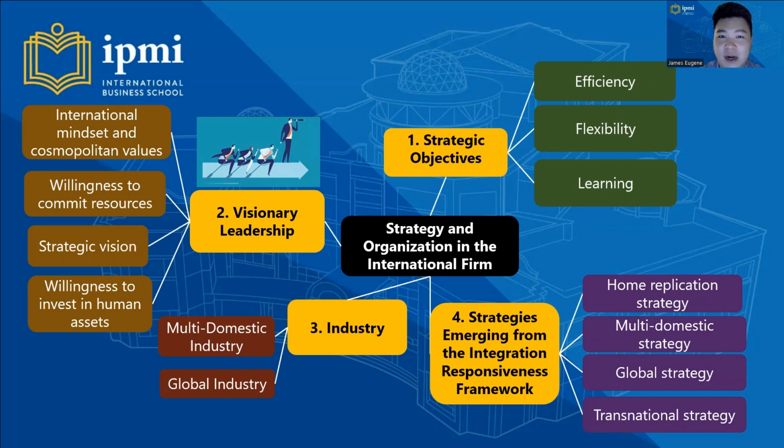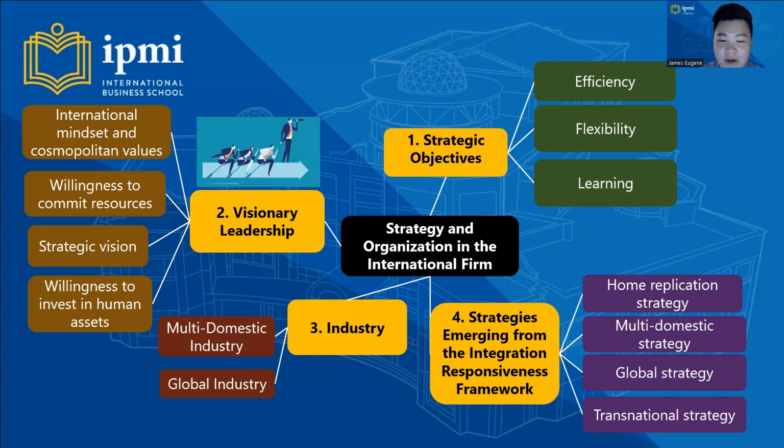So let's get into part 6 of the mind mapping, that is strategy and organization in the international firm. Number 1, strategic objectives, that is efficiency, flexibility, and learning. Number 2, visionary leadership, that consists of international mindset and cosmopolitan values, willingness to commit resources, strategic visions, and willingness to invest in human assets.